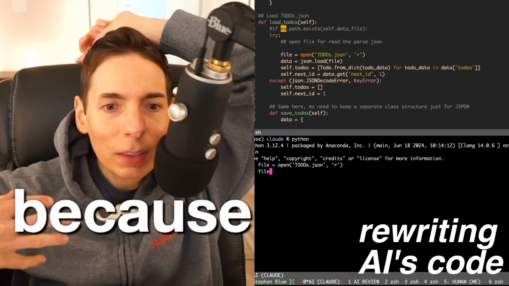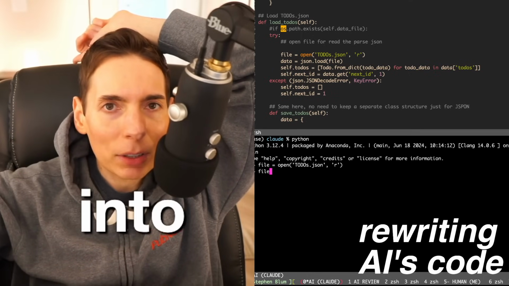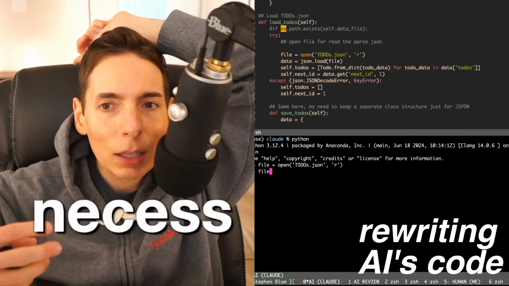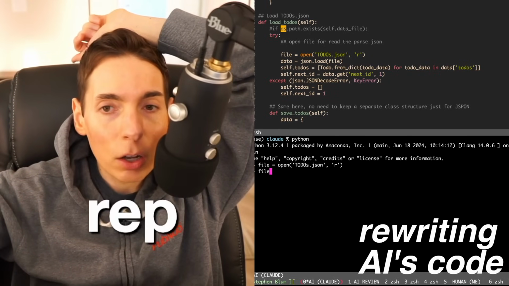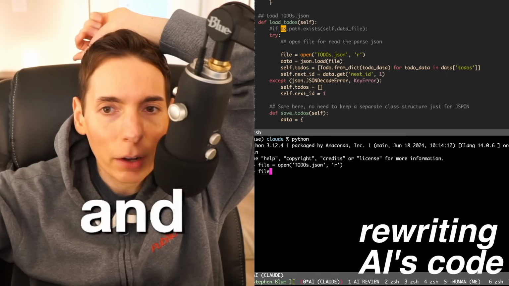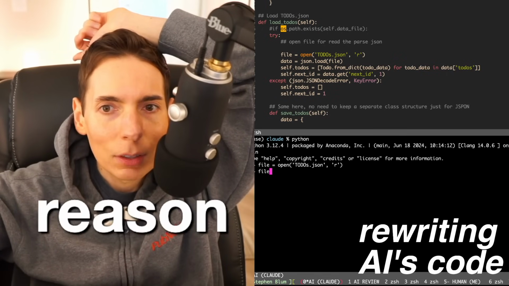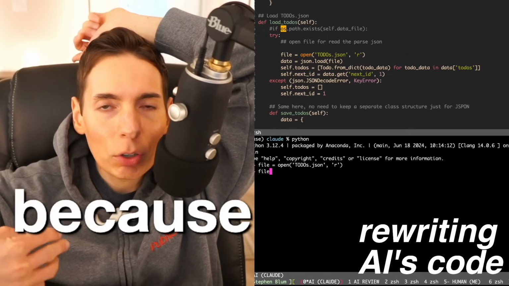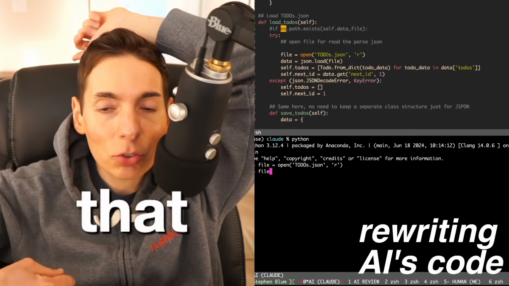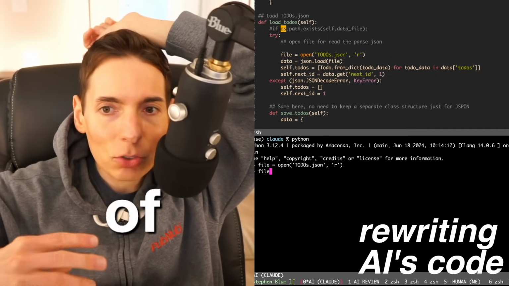Because it's doing things like pulling data into application space, and it's not necessary because you can maintain the data structures the way they're represented on disk in a JSON file. So there's no reason to implement it as a class structure because it's already represented in a data structure format that I'm interested in, and then we can do any sort of validations on top of it afterward.